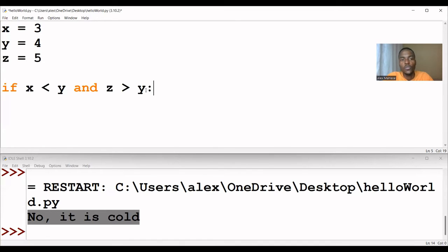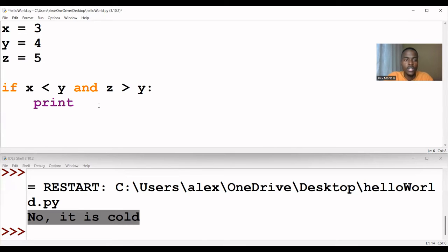Before computing this, let's try to analyze the problem. Here I'm saying x is less than y. Is it true here? Yes, 3 is less than 4. Then let's analyze this one: z is greater than y. Yes, z is greater than y. So this is true and this is true. Then we know the definition of the AND operator: it will return true if both of the statements are true. So in this case, this block of code will execute.